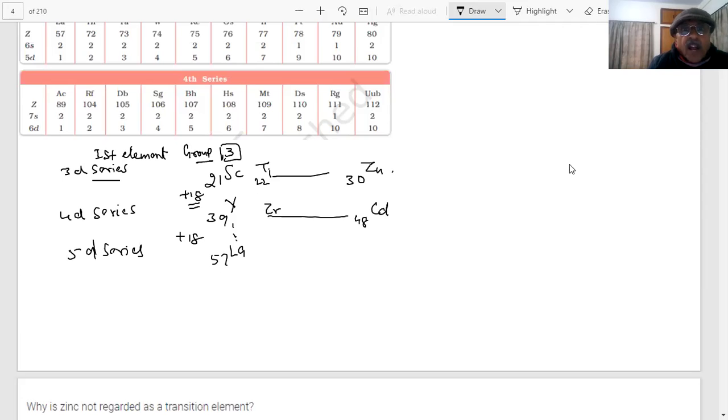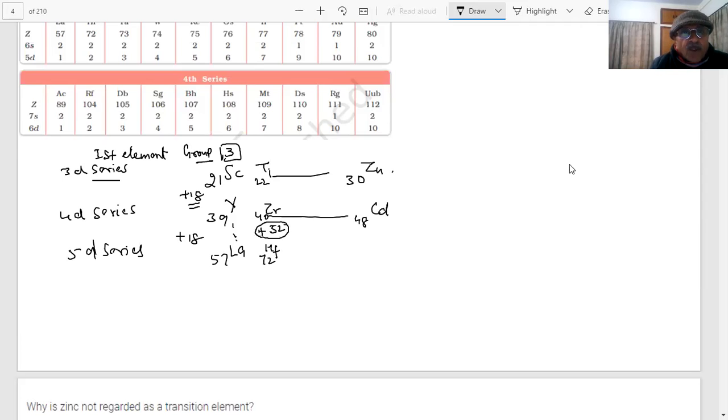Zirconium, add 18, 40. But what happens here? Here you see hafnium. The atomic number is 72. What happened here? Here you have to add how much? 32, not 18.